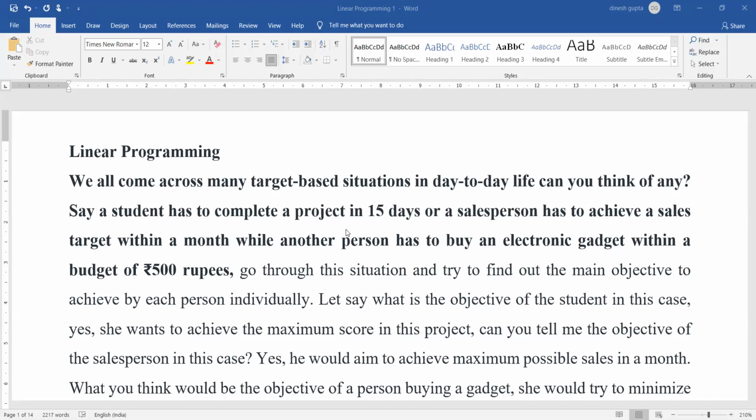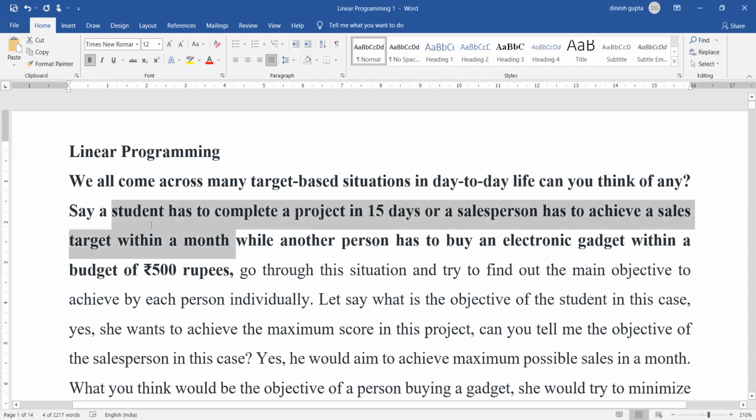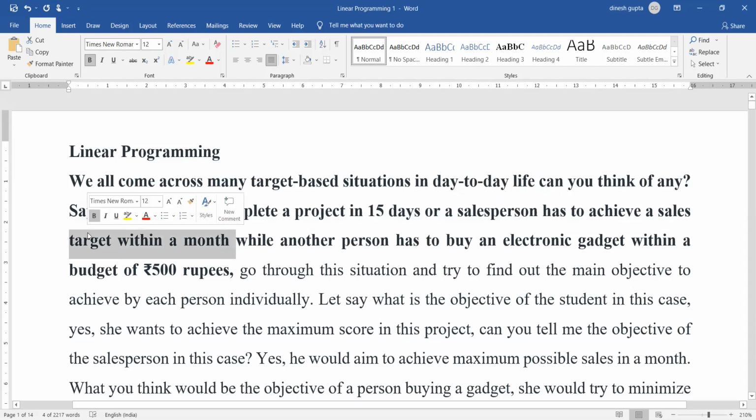Consider how many times you have target based situations. For example, having to complete a project within 15 days, having to achieve a sales target within a month, and moreover, for example, if you want to produce 5 or 6 items but you have a limited number of resources or raw input, then which product or how much quantity of each product should you produce so that you can get the maximum profit out of it.